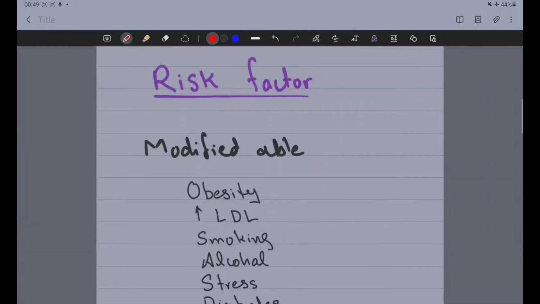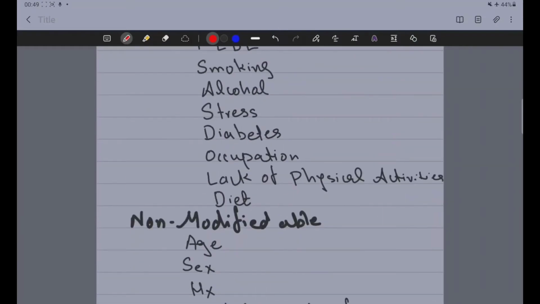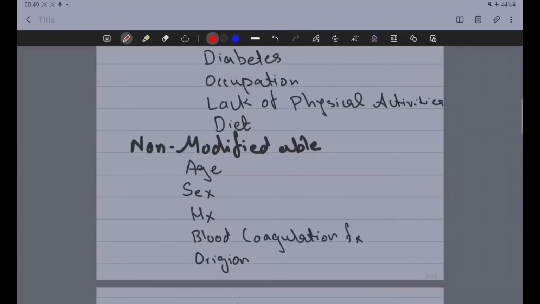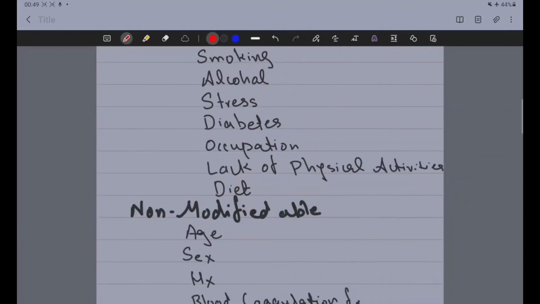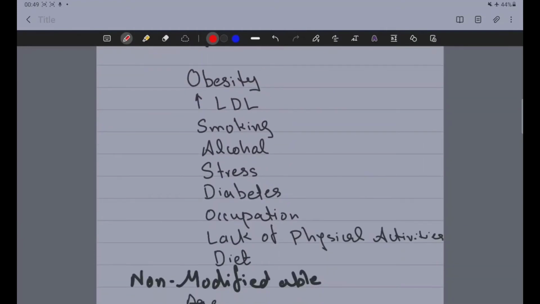Now we will learn about the risk factors. The risk factors of angina are divided into two. Some are modifiable, which we can change in our life, which are directly related to our mode of living, and some others are non-modifiable, which are not in our hands, so we can't change them. Modifiable risk factors include obesity. Obesity is a mother disease, as we all know. So if we can control obesity, we can decrease the amount of cholesterol or other things which can hinder the blood flow.